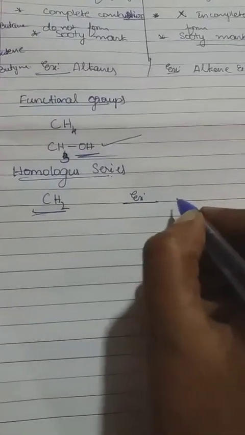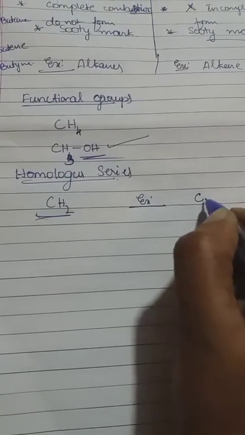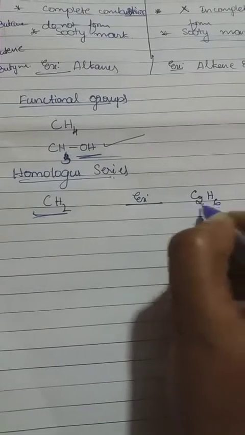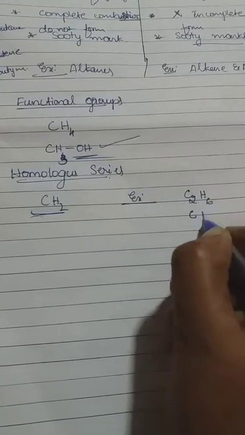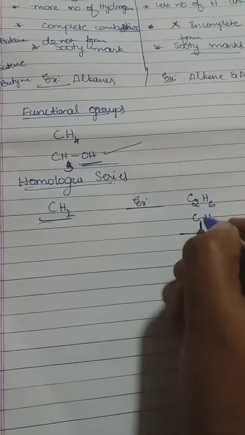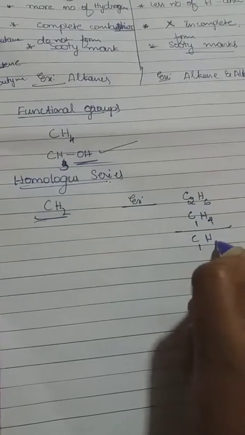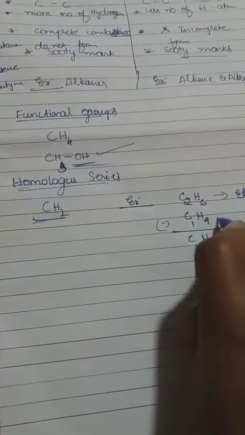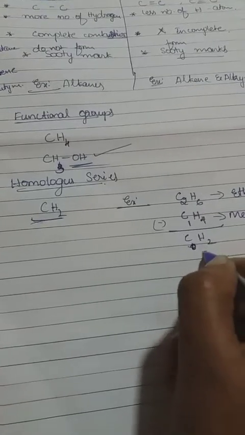If we take an example, the second hydrocarbon in the alkane group is ethane, that is C2H6, from CnH2n plus 2, 2 times 2 plus 2 is 6, and the first hydrocarbon is CH4. So here, 2 minus 1 is carbon atom 1, and 6 minus 4 is hydrogen atom 2. The difference between ethane and methane is one carbon and two hydrogens, that is the CH2 group. So like that we can take more examples.